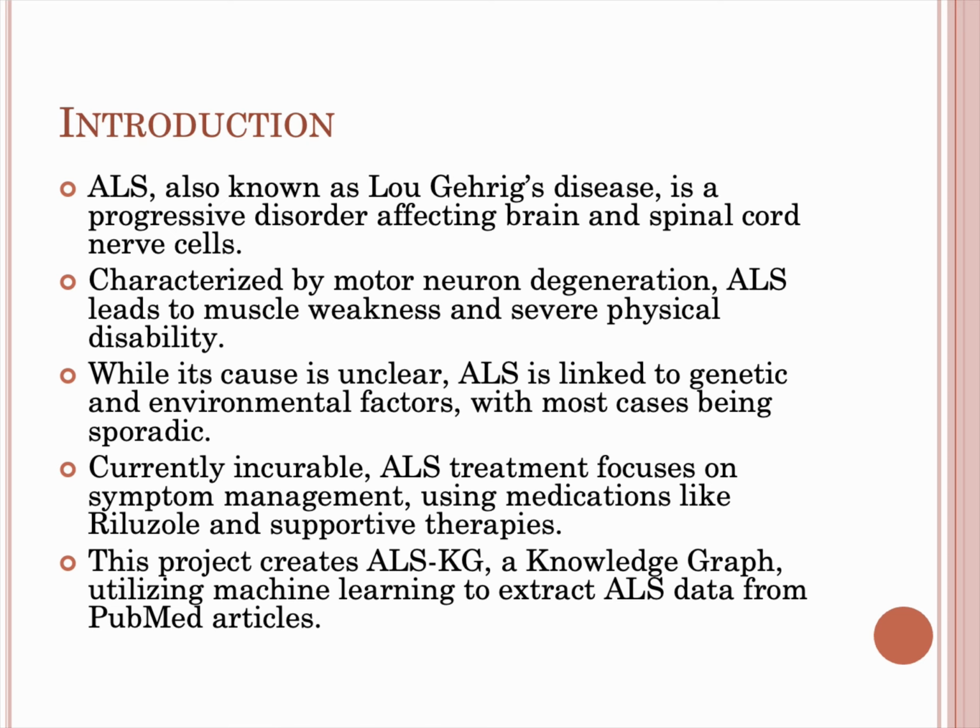So, introduction: ALS is also known as Lou Gehrig's disease. It's a neurological disease. Once you are impacted with it, it causes changes in the neurons, which gives us muscle weakness and severe physical disabilities. The reason for the disease is still unclear. ALS is linked to genetics and environmental factors, but we are still not sure what exactly caused it. Currently, we don't have a cure for ALS, and this project is mainly concerned with creating a knowledge graph so we can have as much information as possible for this particular disease.